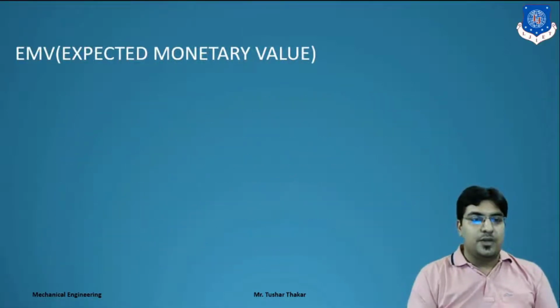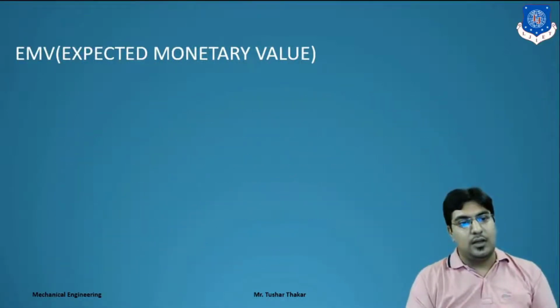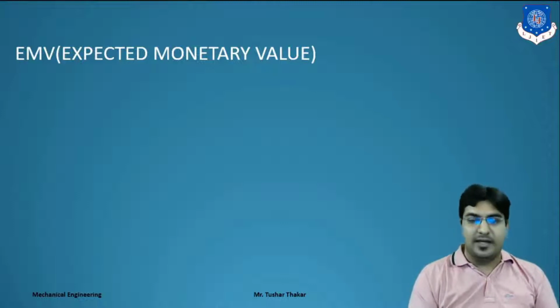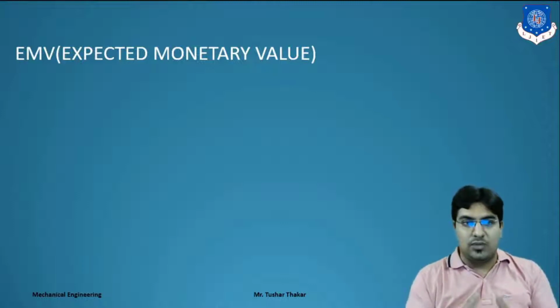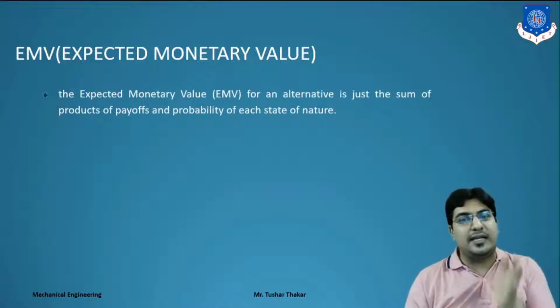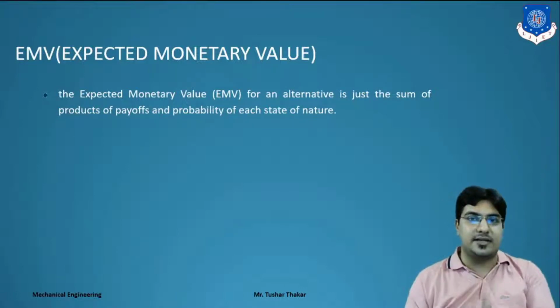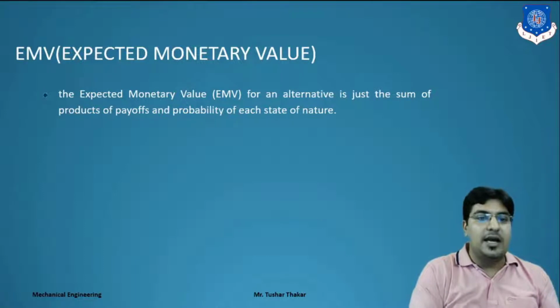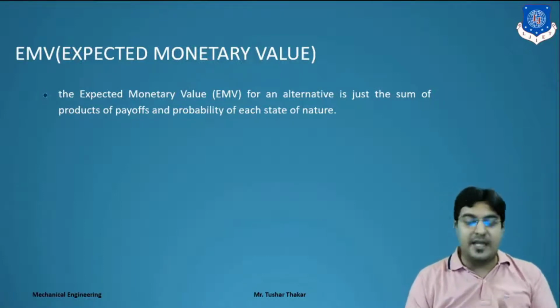First we learn EMV, expected monetary value. First we describe what EMV is and how we calculate it, and then we will move forward to the example. The expected monetary value of an alternative is the sum of the payoff times the probability of each state of nature.